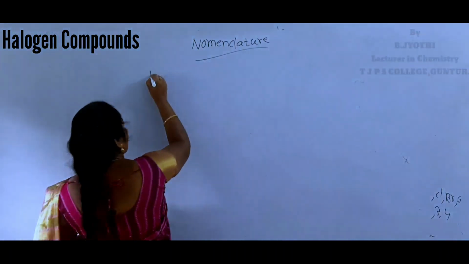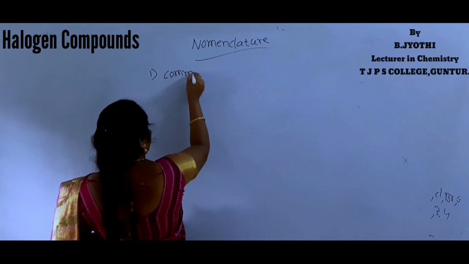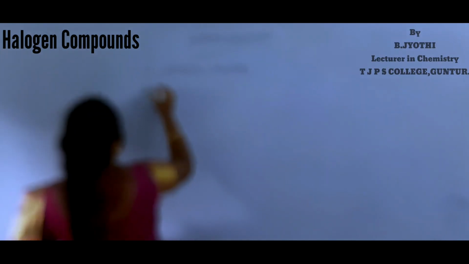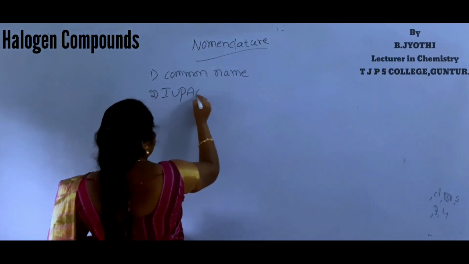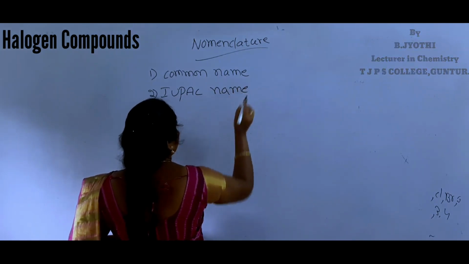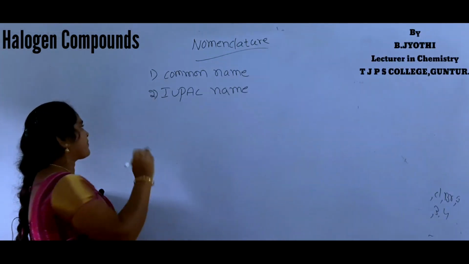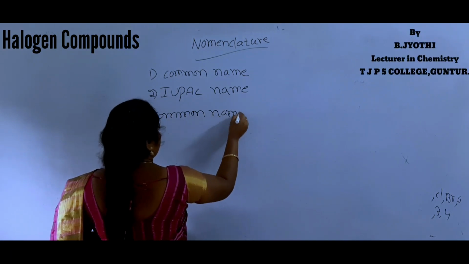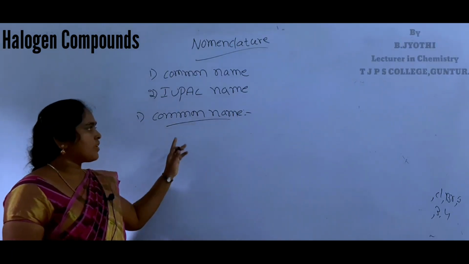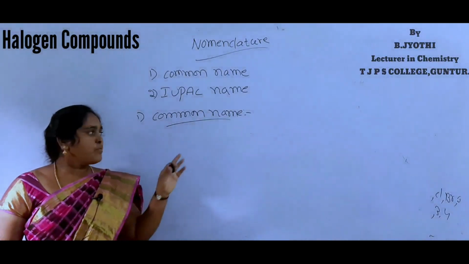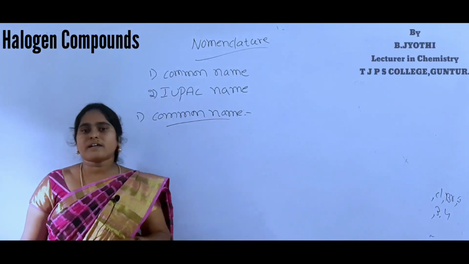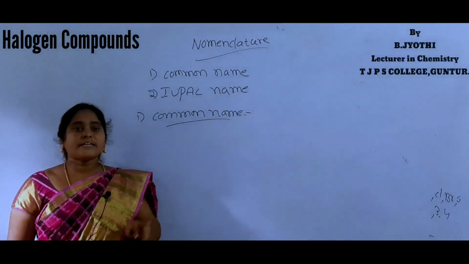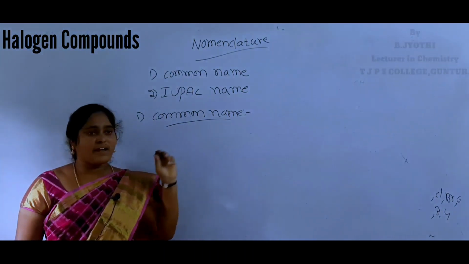First one is common name. The individual members are named by joining the name of the particular alkyl group to the halide.